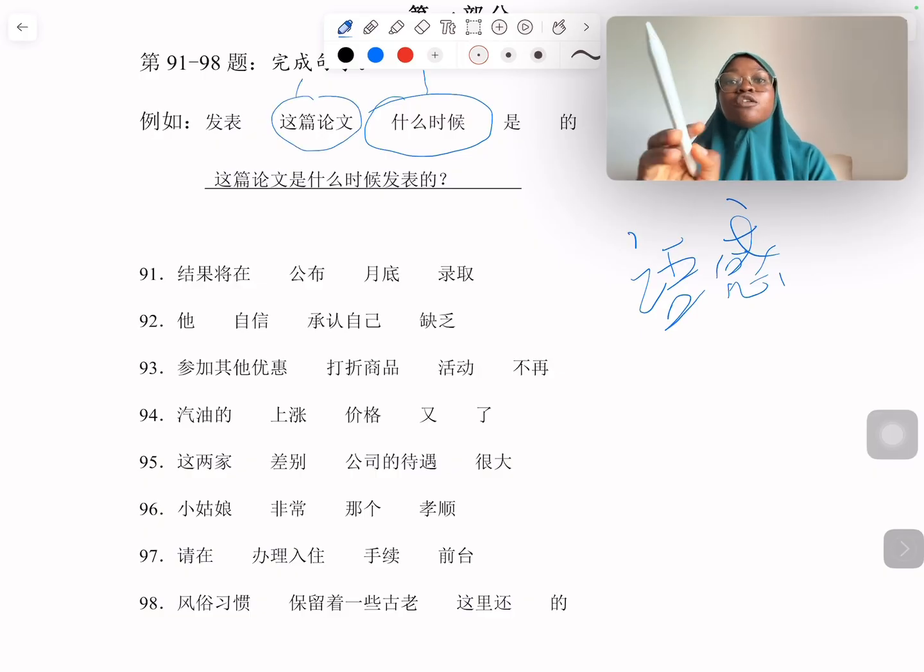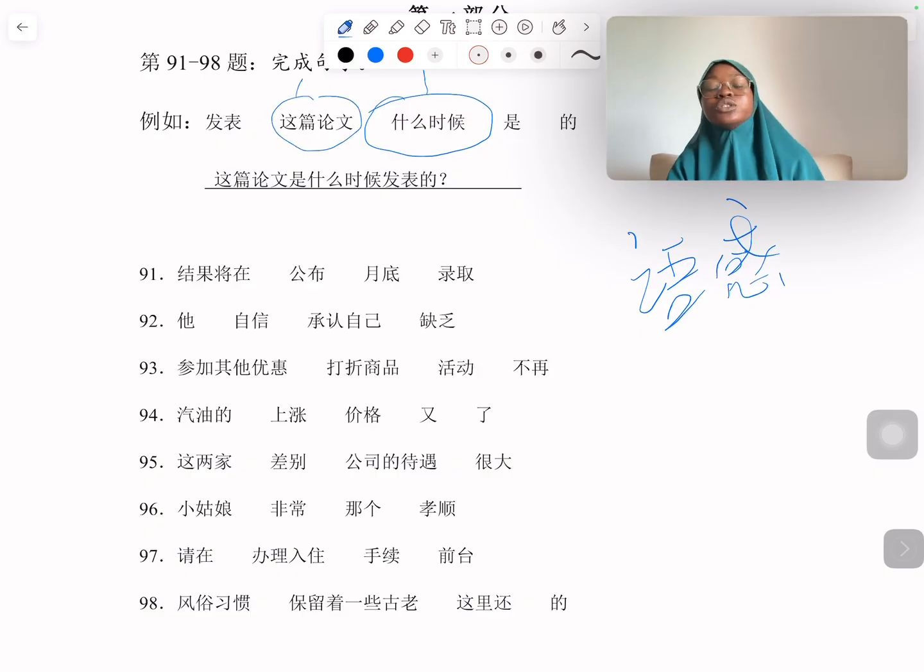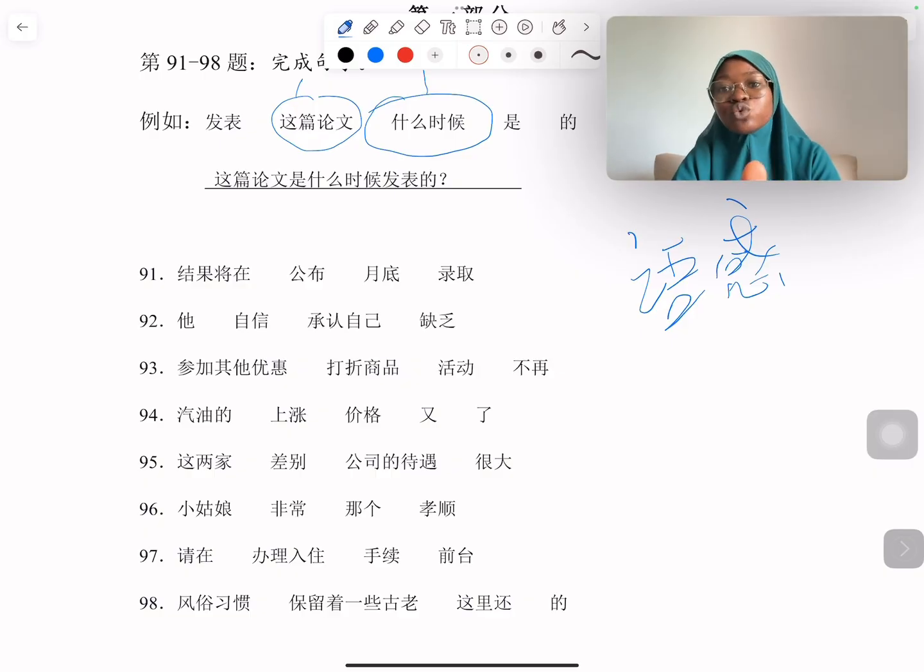If we say 什么时候发表这篇论文, we still have 2 other words, so that does not work. From this 是 and the 的 we can see there is a 是什么什么的 sentence structure in Chinese, and I think this sentence is that structure.